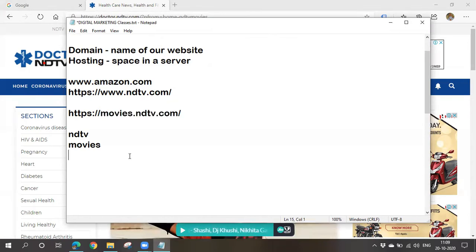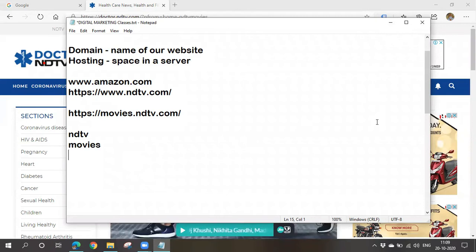Now let's see how to map the domain and hosting. Yesterday we learned how to buy the domain and hosting. We also learned that we can buy the domain from one service provider and hosting from another, or we can buy both from the same service provider. Today we are going to see how to map the domain and hosting. If we combine them, we can start building our website. For this we have to go to our service provider, from whom we bought the domain.